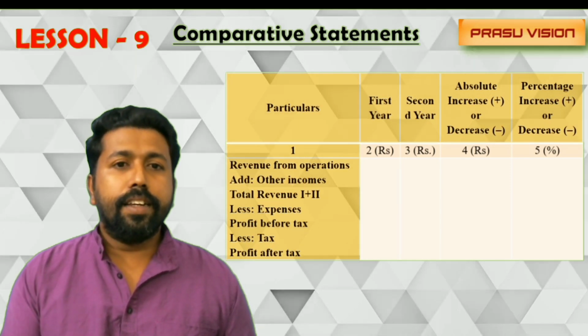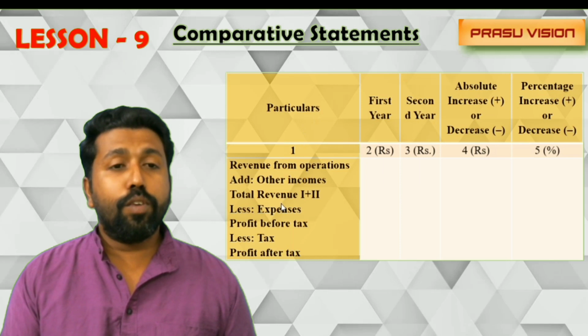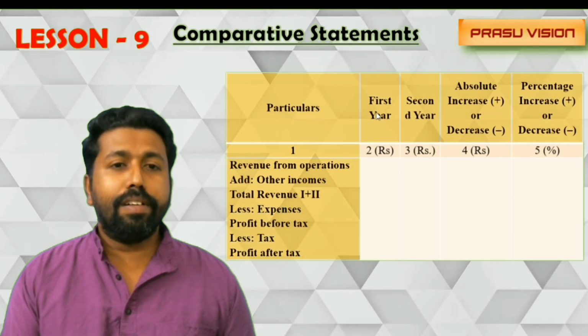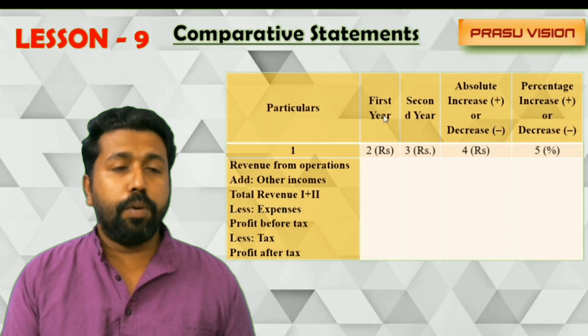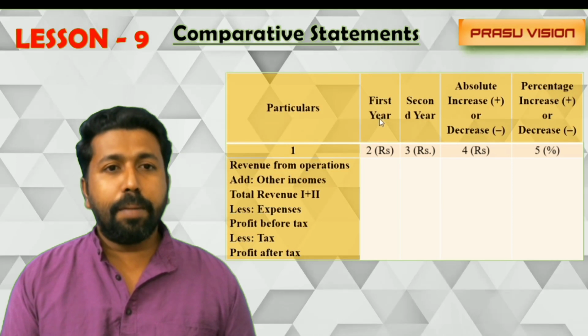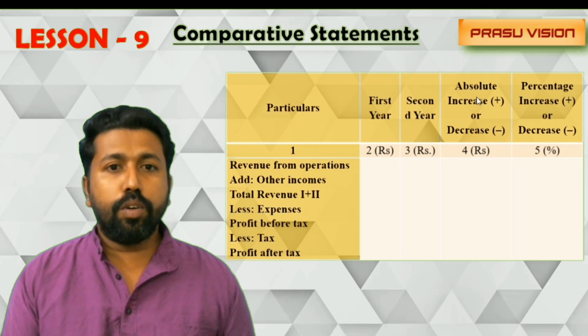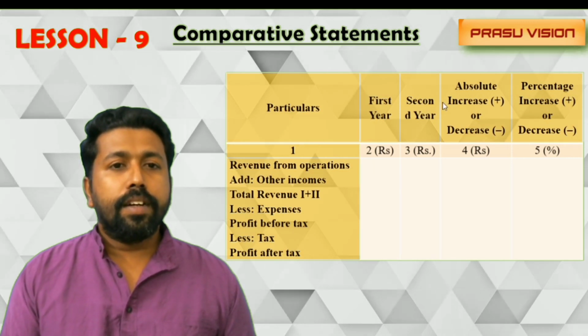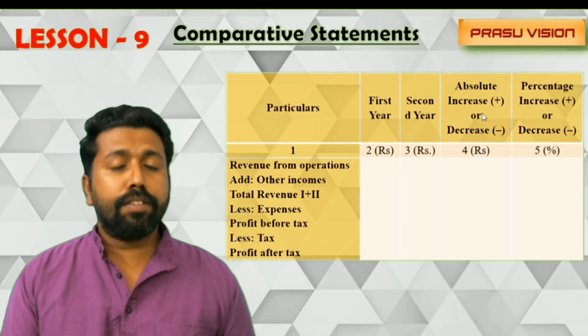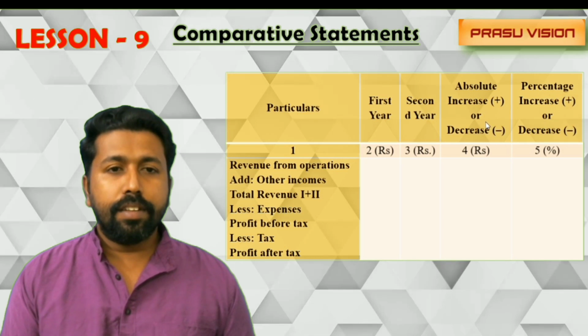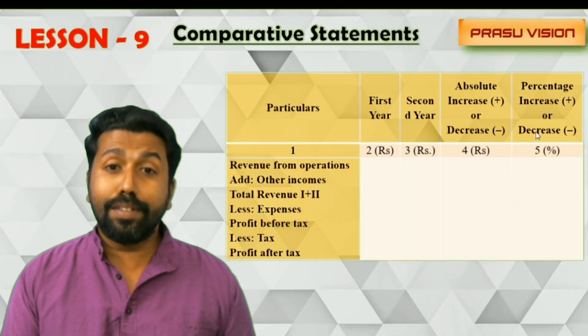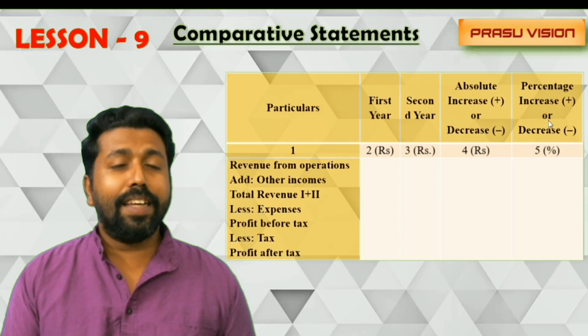Just look at that. In the first particular column, there we will write all the items. Then we will write the first year amount and the second year amount. First year means previous year amount and the second year means current year amount. Then we will find out the difference between current year minus previous year. That is absolute increase or decrease. Then we will find out the percentage change. Percentage change means percentage increase or decrease.